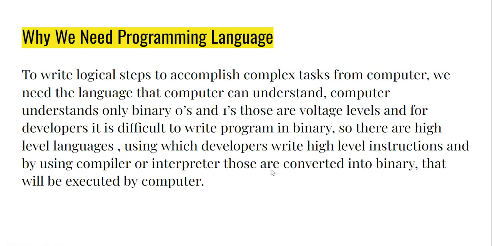So here I will explain this. We know that a computer is an electronic device, so it works on voltage, right? So whatever processor is there, it can process only voltage levels. Those are the binary voltage levels. Binary means two, so there are two voltage levels, 0 and 1. 0 represents low voltage and 1 represents high voltage. So whatever the processor is executing, it is executing only binary instructions, right?